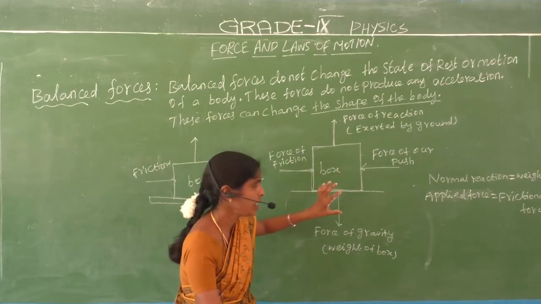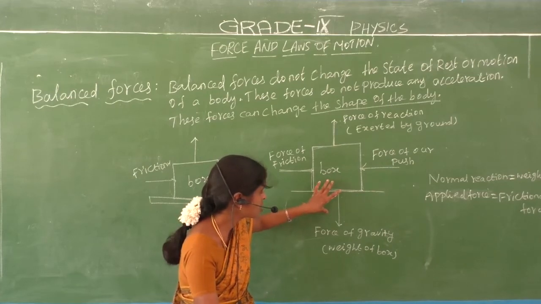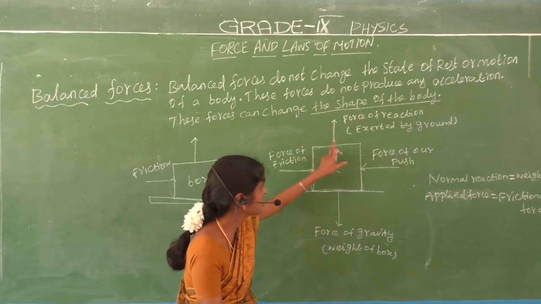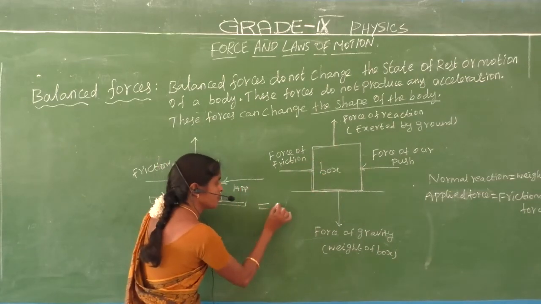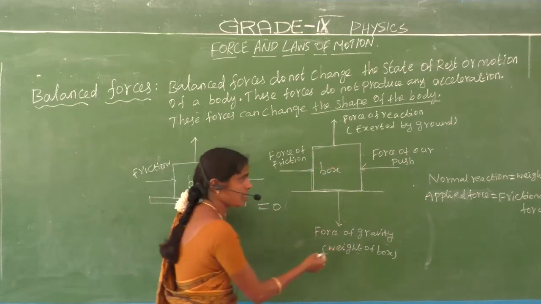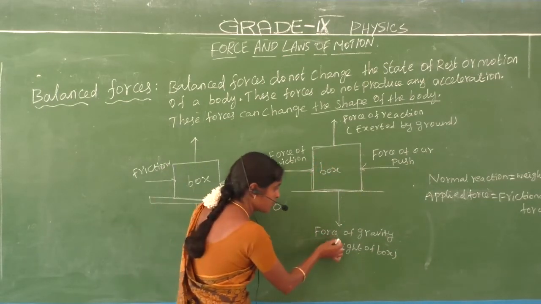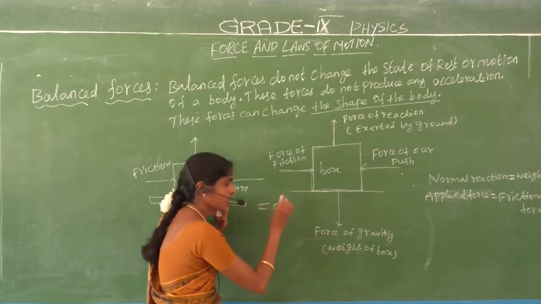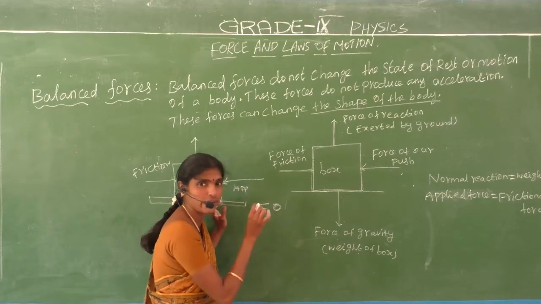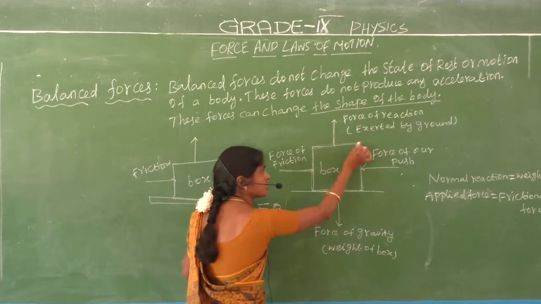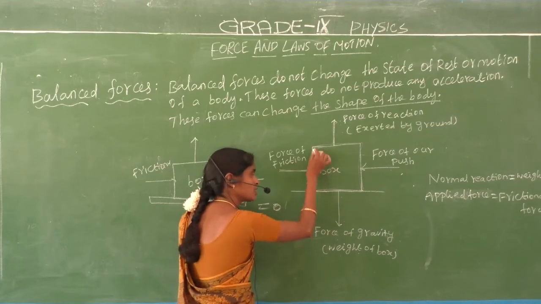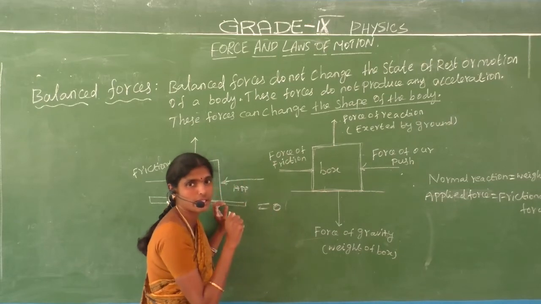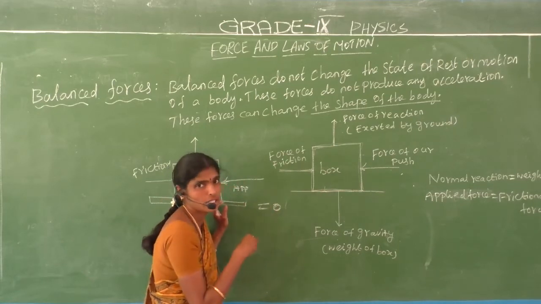Okay, this box is in uniform motion. All the resultant forces equal to 0. What are all the resultant forces? Force of gravity, force of friction, force of reaction, force of our push equal to 0. When forces are given to a stationary object, the forces are equal to 0.